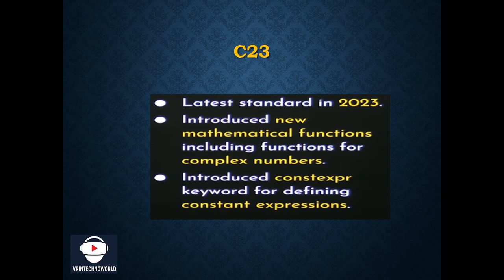One new keyword has been defined in the C23 version, that was constexpr, meaning constant expression. So this was one of the keywords for defining a constant expression. Just like that, some new mathematical functions and different features have been introduced in different versions of C programming.